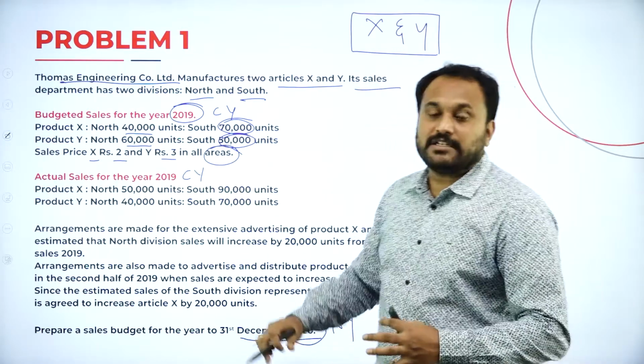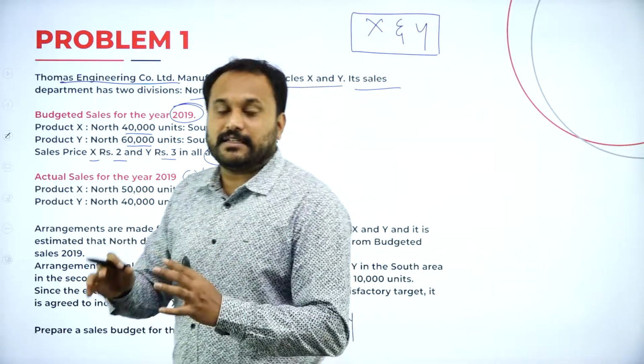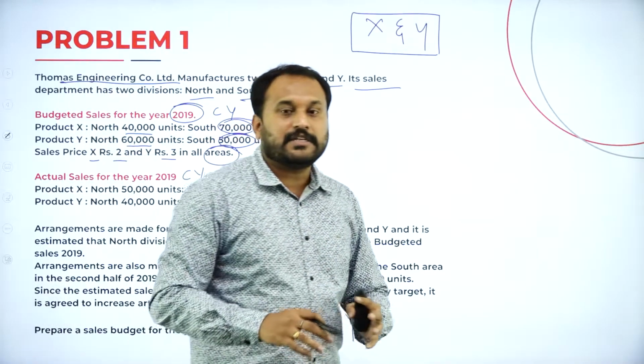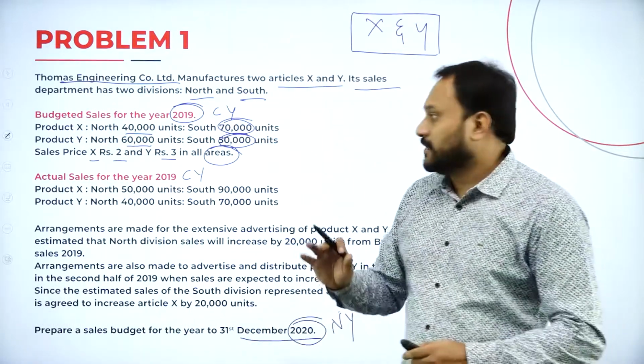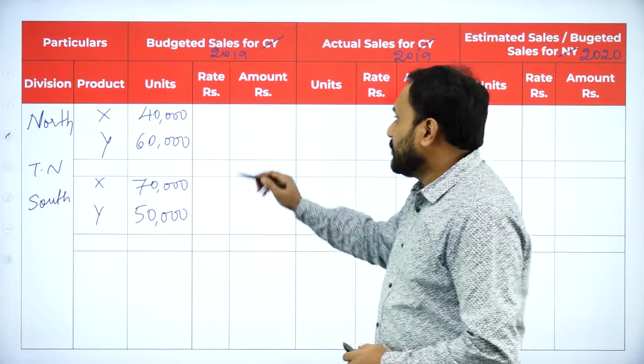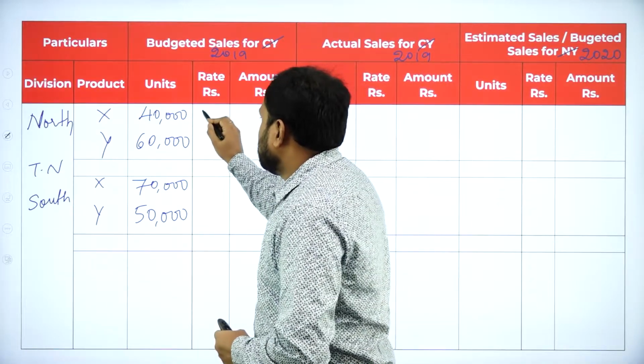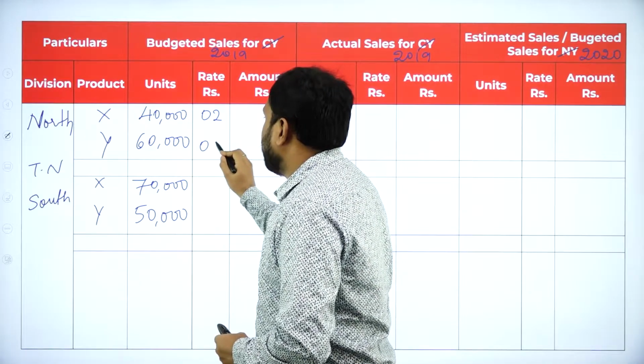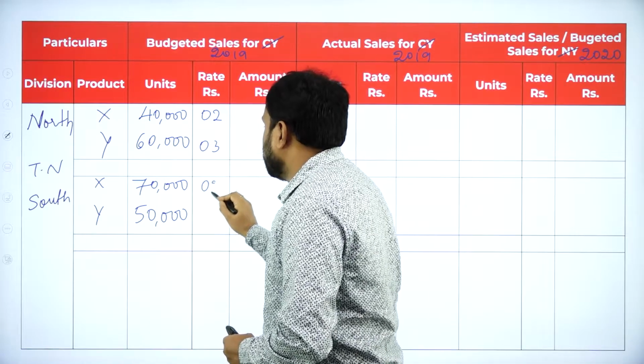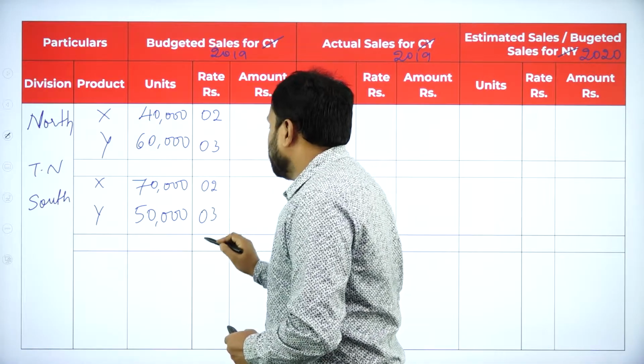See, they have only mentioned that in all areas X is for 2 rupees and Y is for 3 rupees. Now, what we should do is, here we should write that X is 2 rupees and Y is 3 rupees. Again, X is 2 rupees and Y is 3 rupees.